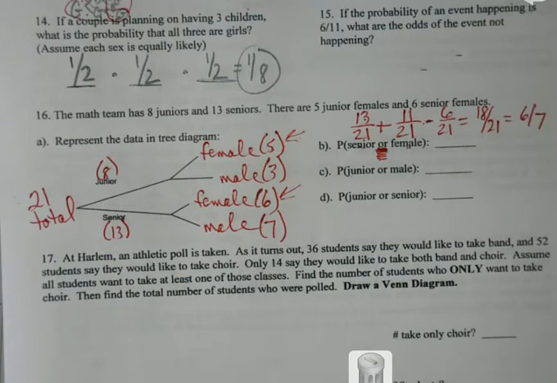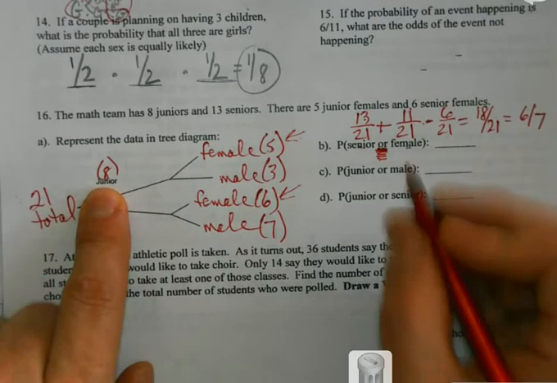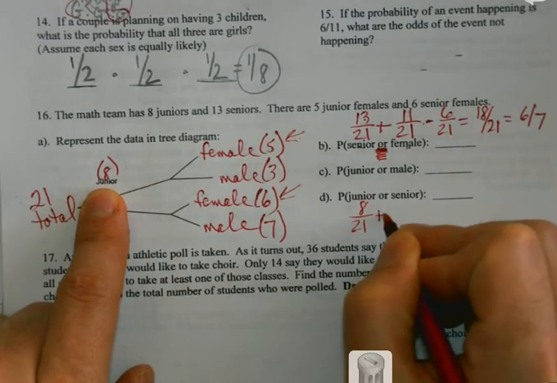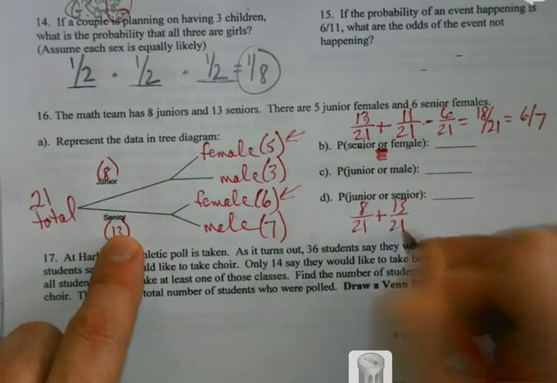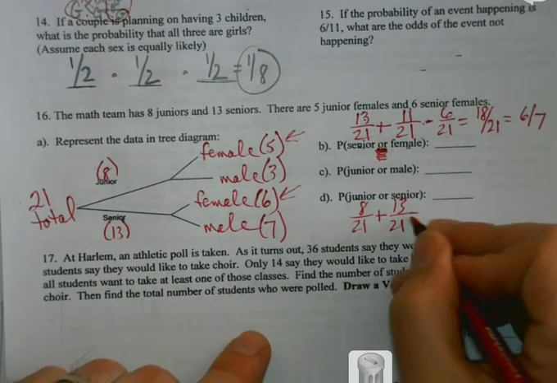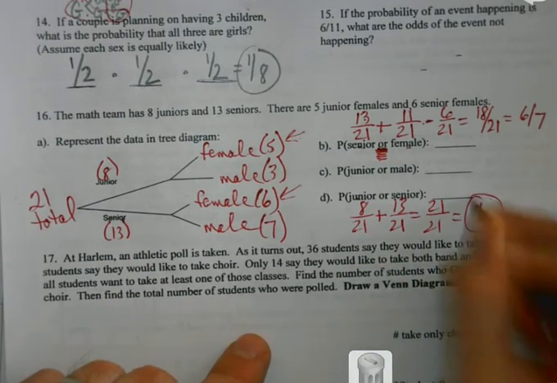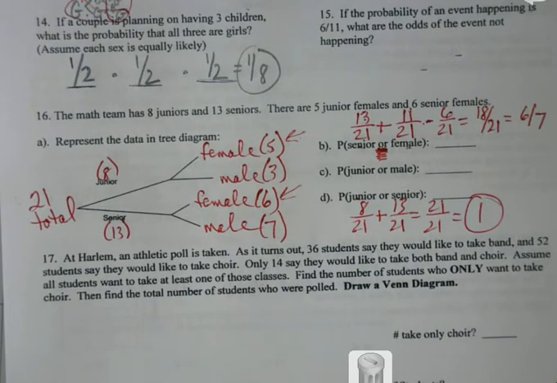Let's say, though, I'm going to go past C for right now and go down to D, because this might confuse somebody if they were thinking, no, that can't be right. Yeah, it can be. What's my probability of finding a junior or a senior? There's 8 juniors out of 21, and there's 13 seniors out of 21. And there's no such thing as being a junior and senior at the same time. Well, wait a minute, that's 1. Right. You have a 100% probability of it being a junior or senior, because that covers everybody. So if you get an answer that goes all the way up to a 1, that's okay. If you get an answer that's over 1, that's not okay.